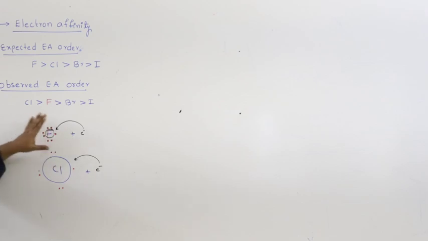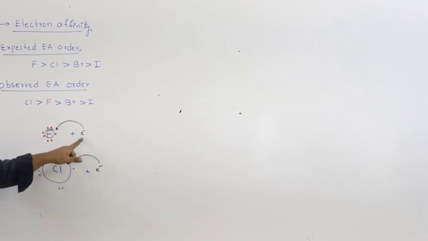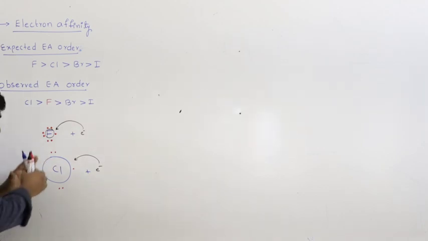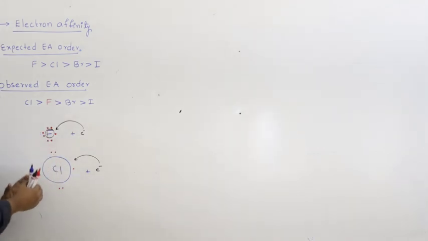So, the electron that is to be added to fluorine experiences electronic repulsion. To overcome that, some part of the energy is absorbed. Hence, the net energy released is less than what is expected. But this is not found in other elements because of their large size. Because of large size, the electrons are away from each other.